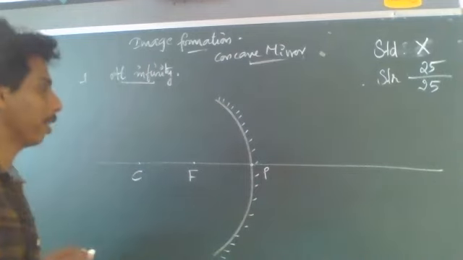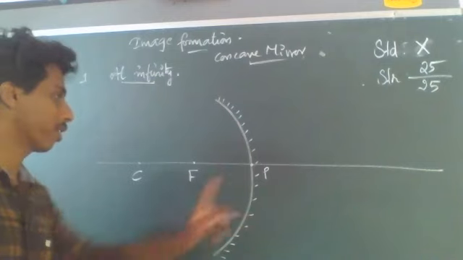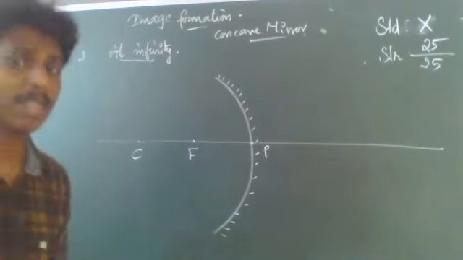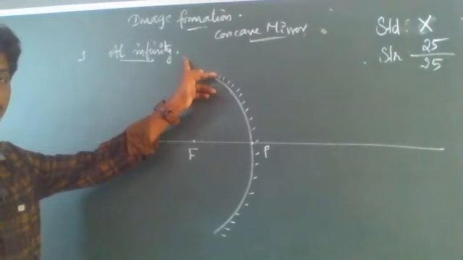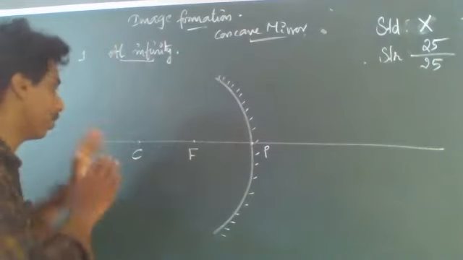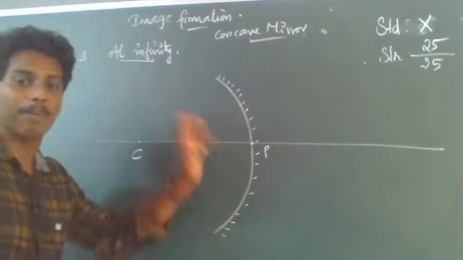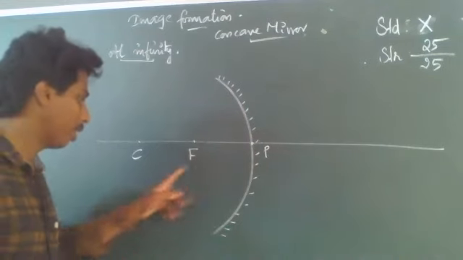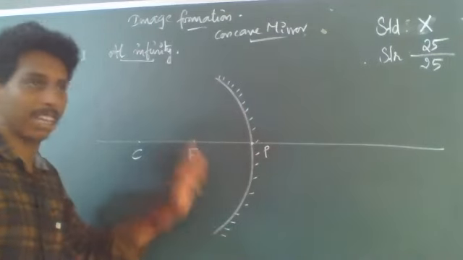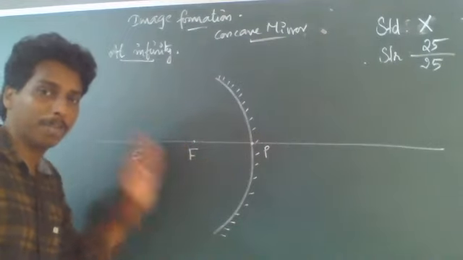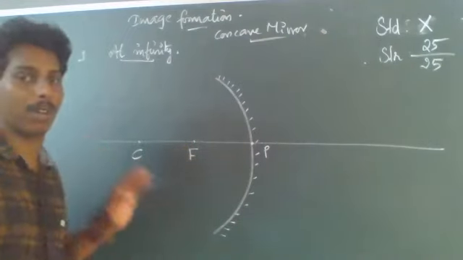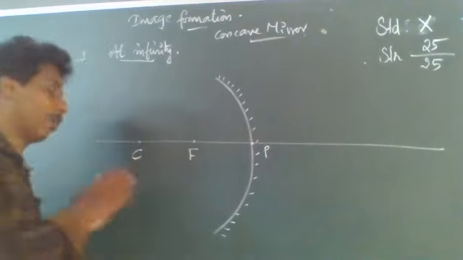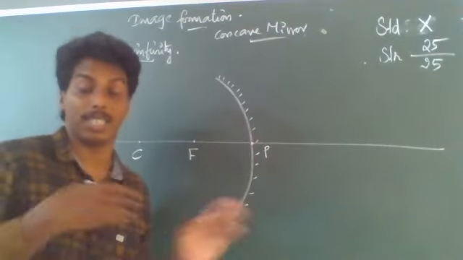So here comes a concave mirror marked with focal length, center of curvature, pole, principal axis, etc. And the object is placed at infinity, which is kept far, far away from the reflecting surface of the concave mirror. If the mirror has a diameter of 12 centimeter or something, and a radius of curvature of 6 centimeter or something, then the object is placed at least about 1 kilometer, or 200 or 500 meter, away from the mirror. So we can consider that the object is at infinity.